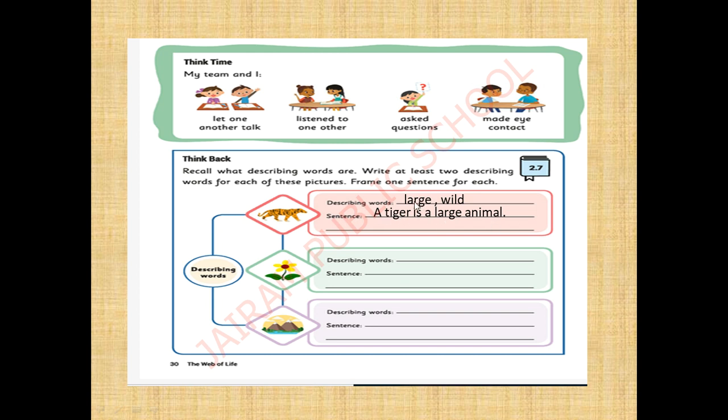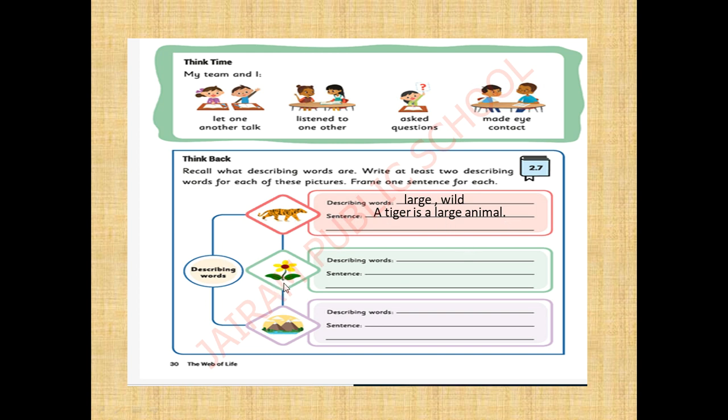Likewise, you have to create a sentence using the describing word. Already you will describe here, right? Using the same describing word, you have to create a sentence by your own. You can get help from your parents also, and from this video also you can get help.